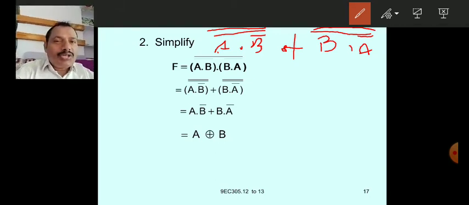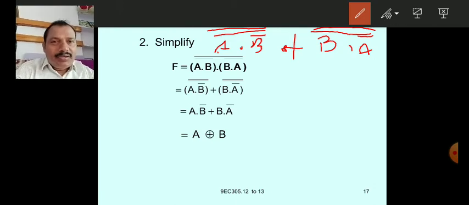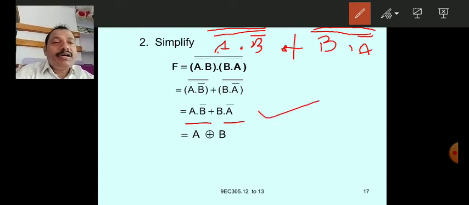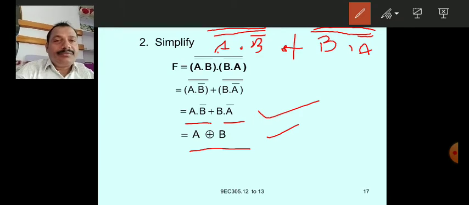Those double complements will be cancelled and we will get the term as it is like this. And this is A B bar plus A bar B. That means this is the expression for the exclusive OR gate. So finally we got the exclusive OR operation.